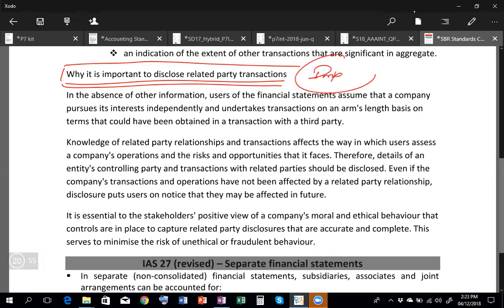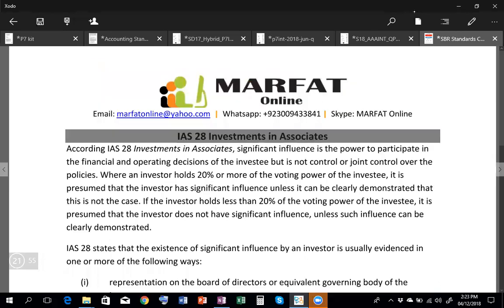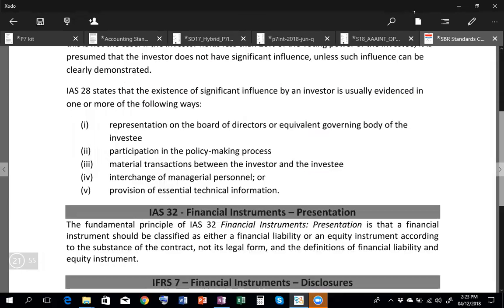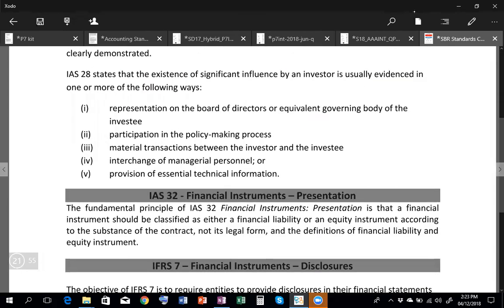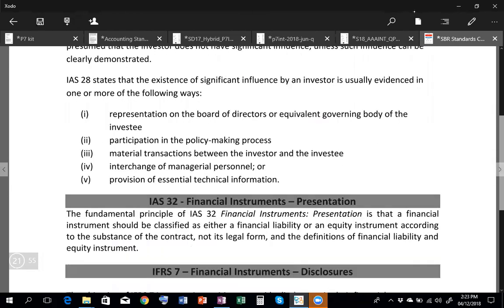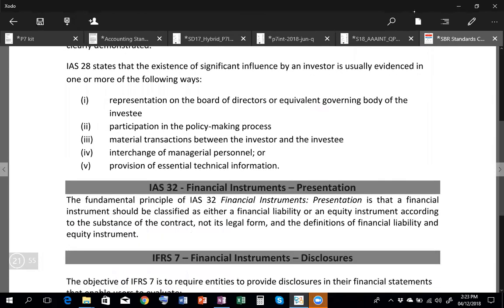Okay, then you have IAS 27, leave it, and then you have IAS 28. We are not talking about these standards. Okay, investment in associates. When I will be discussing the consolidation revision, I will discuss how to account for IAS 28. But remember one thing, that in IAS 28 we are not having control, we are having significant influence.